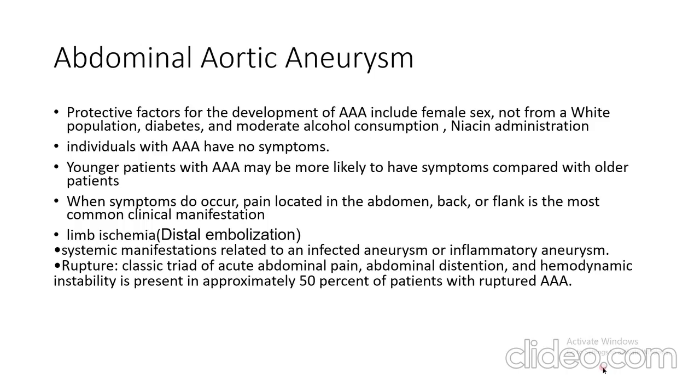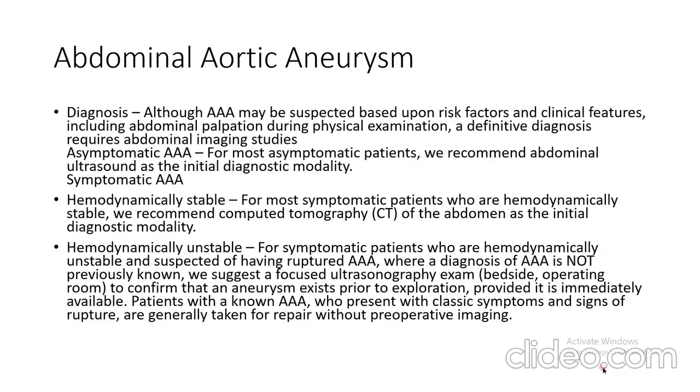As compared to that, a ruptured one presents in 50% of the people with a triad of acute abdominal pain, abdominal distension due to blood leakage, and hemodynamic instability. The rest of the people with aneurysm rupture do not have these symptoms because the hematoma forms acutely and guards against further leakage of blood, which delays the establishment of hemodynamic instability in people with a ruptured abdominal aortic aneurysm.